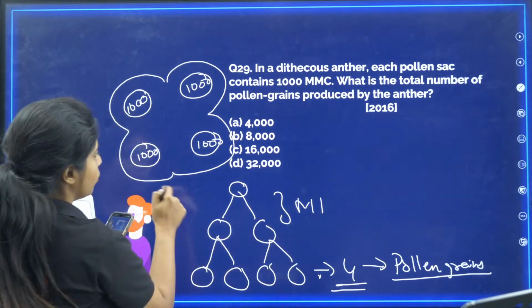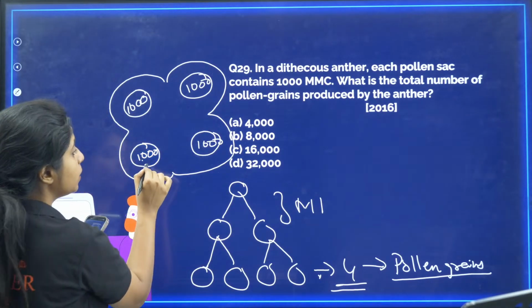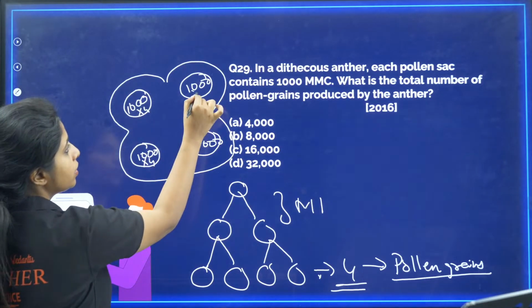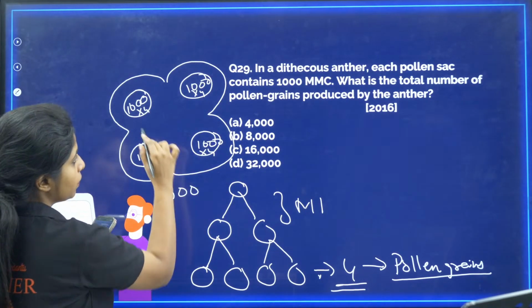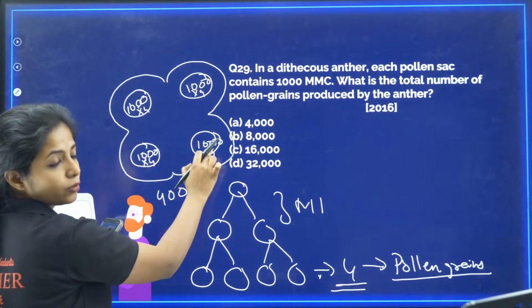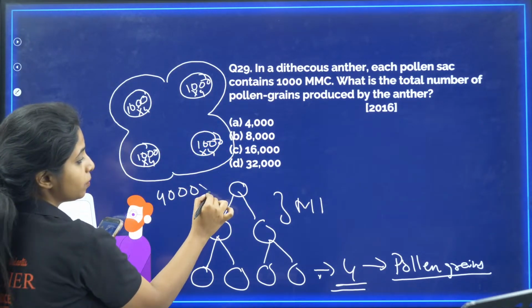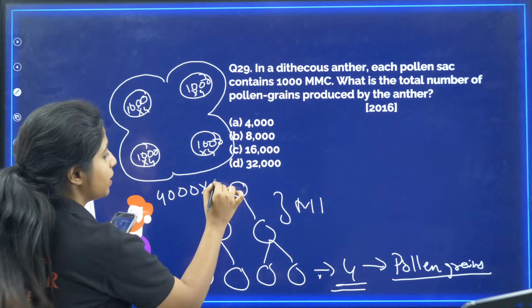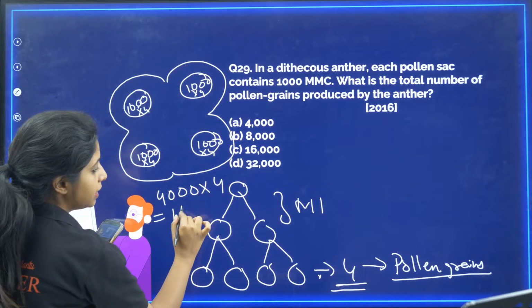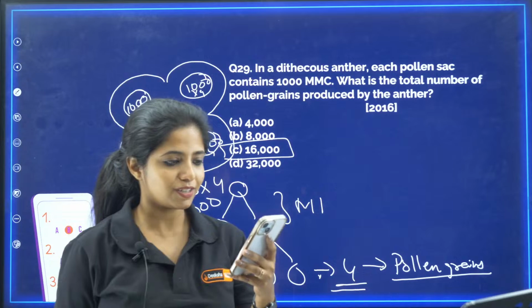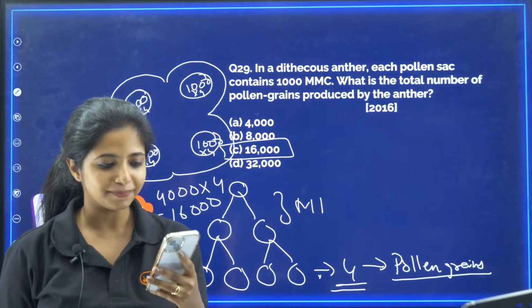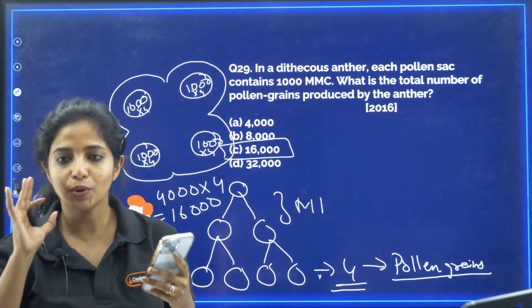So if 1000 of them are there, I have to multiply by 4. 1000 into 4, 1000 into 4, for all of them. So I get 4000 here, 4000 here, 4000 here, 4000 here. So 4000 plus 4000 plus 4000 plus 4000, basically if I multiply it, I'll get 16,000. So your answer becomes C, 16,000. Exactly, this is how you get the answer.